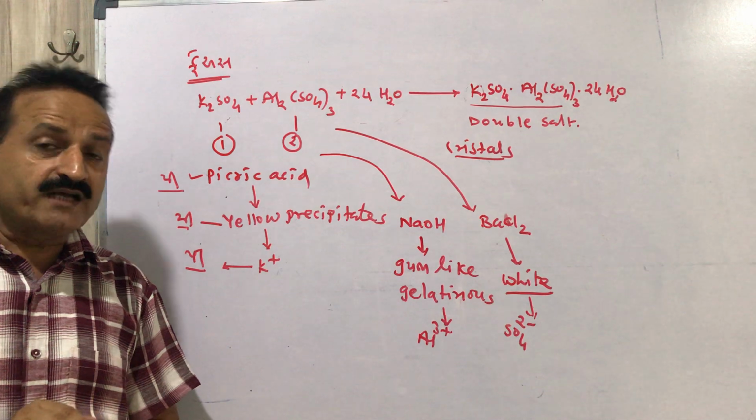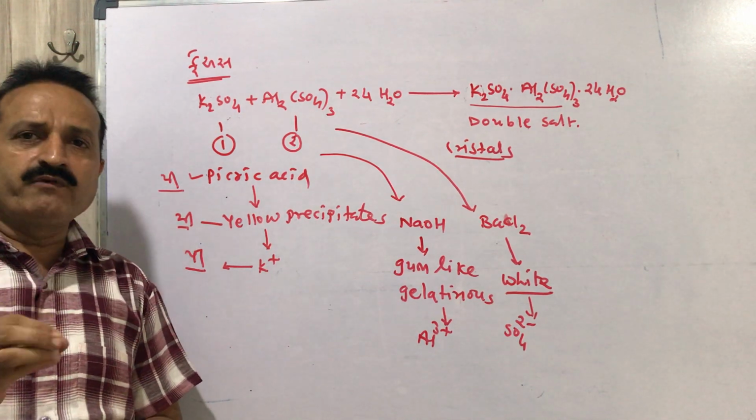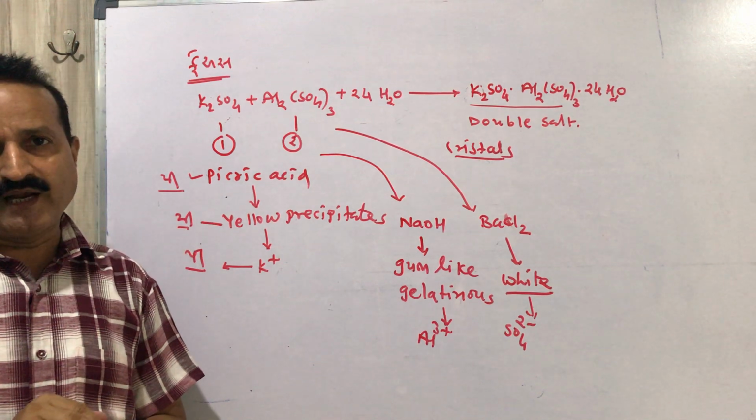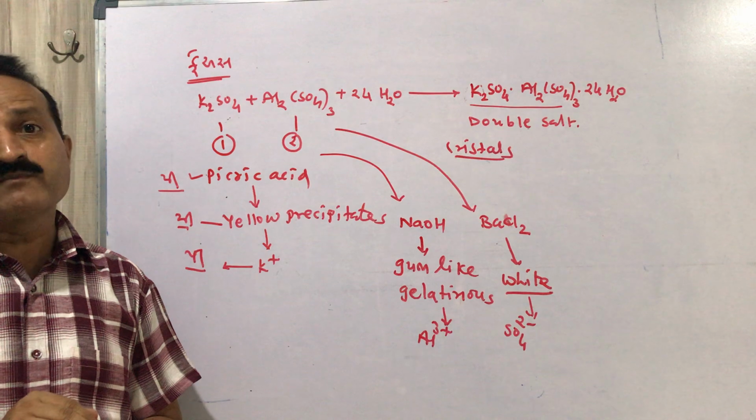You are given the example of carnallite. I am giving the same example of carnallite and another example, ferrous ammonium sulfate.